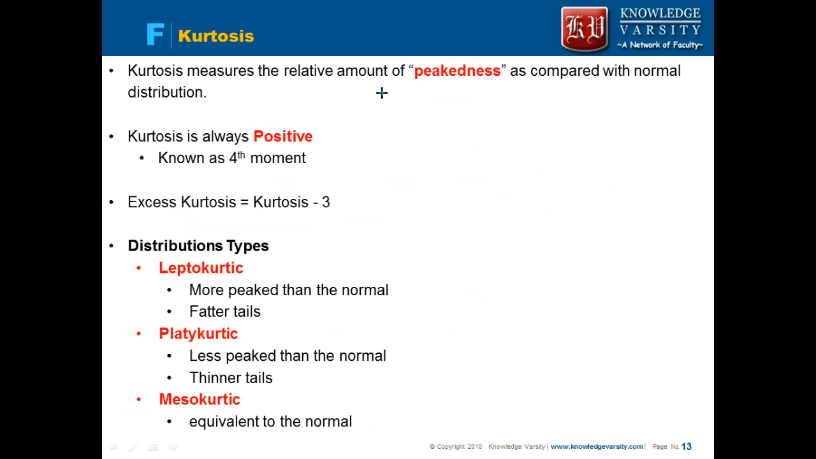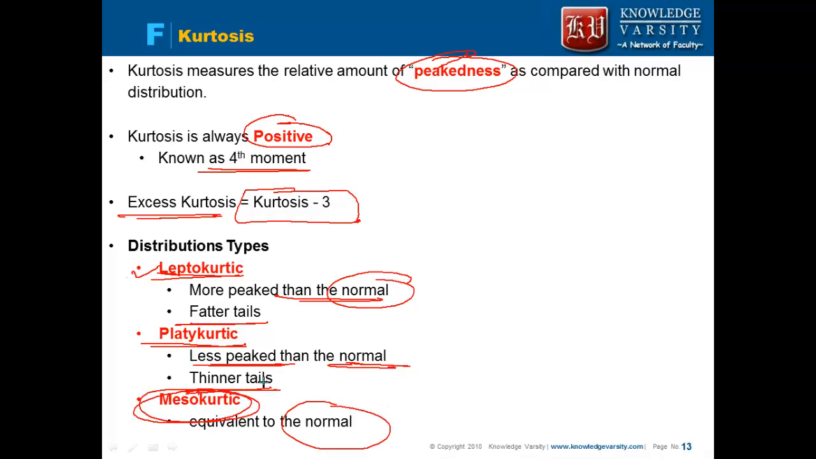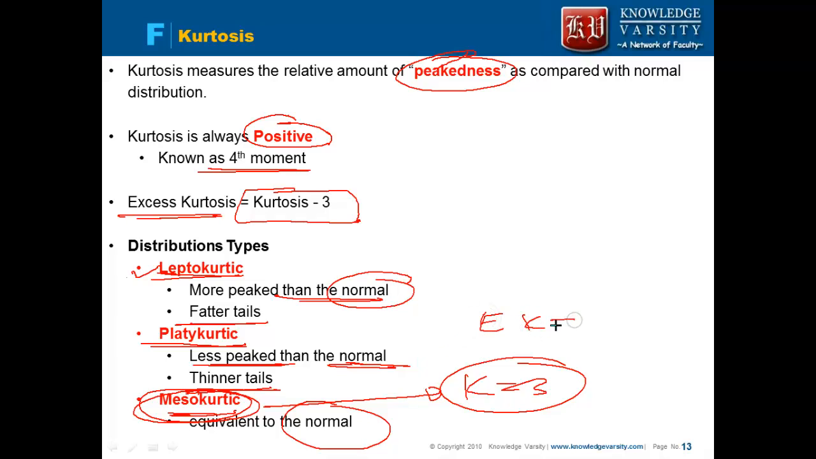So what we have is that kurtosis measures the peakness. It is always positive, it is the fourth moment. Excess kurtosis is given as kurtosis minus 3. We have 3 types of distribution. Leptokurtic is more peaked than the normal distribution, it has a fatter tail. Platykurtic distribution is less peaked than the normal, it has a thinner tail. And in the case of the normal distribution, we call that a mesokurtic distribution. So mesokurtic distribution has kurtosis equal to 3, or excess kurtosis equal to 0.